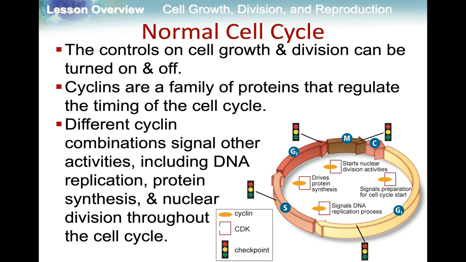Cyclins are a family of proteins that regulate how often the cell cycle occurs and the timing of that cell cycle. The different combinations of those cyclins signal the activities in the cell cycle, like replicating the DNA, protein synthesis, and then actually going through the rest of the cell cycle.